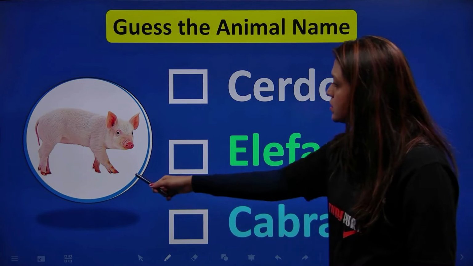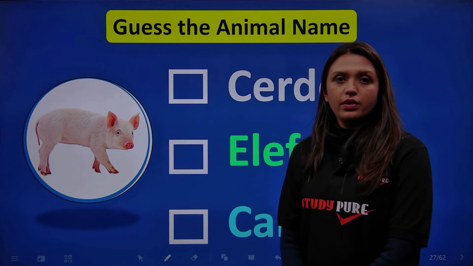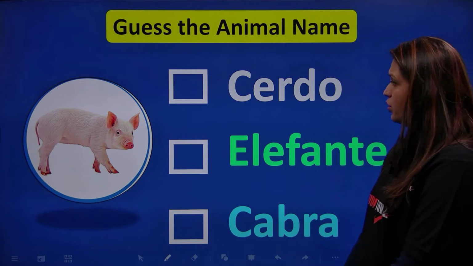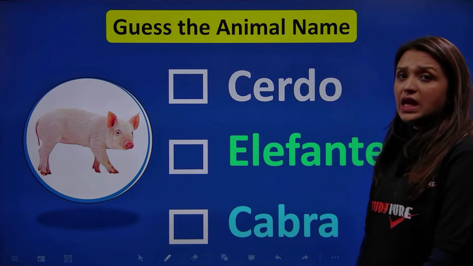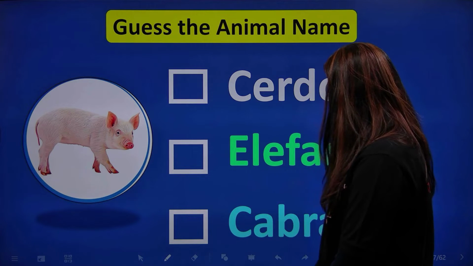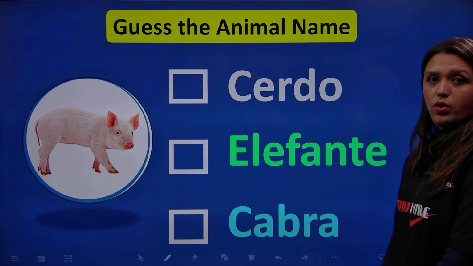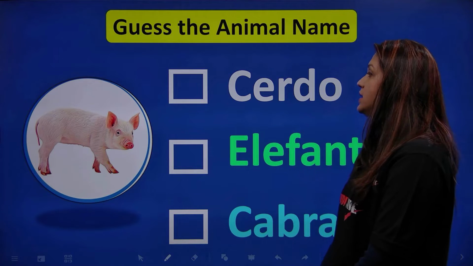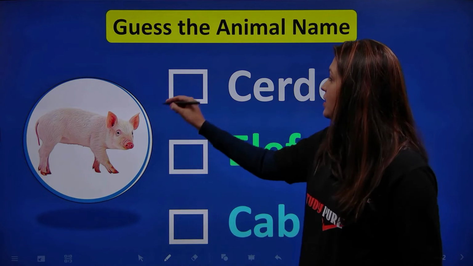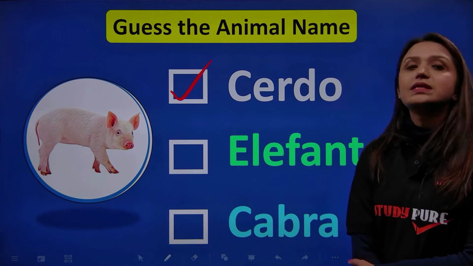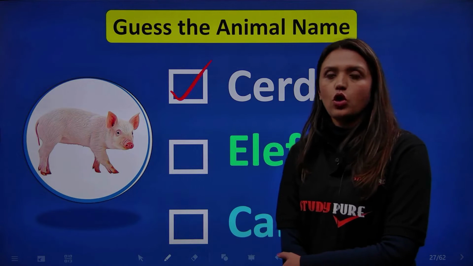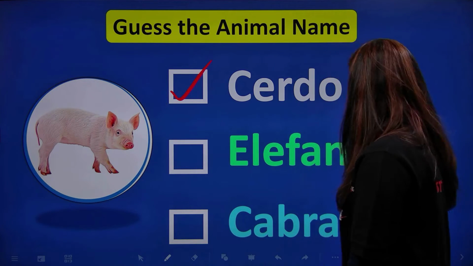How about this? What is this animal? Does it look like a cerdo? Or an elefante? Or una cabra? What does it look like? Yes, you're right. It's a cerdo. The pig is called cerdo.